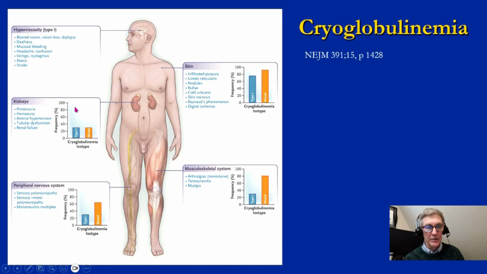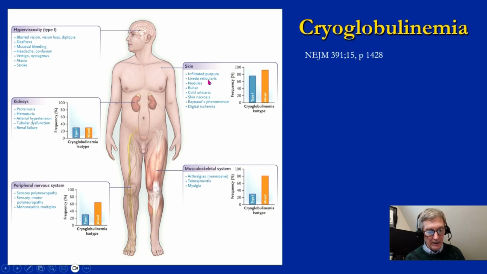Now, what does this do? What is the pathogenesis? Sometimes there can be central nervous system manifestations. This is more often associated with hyperviscosity, such as occurs with type 1, and they can get blurring of vision, trouble with vision, deafness, trouble thinking, confusion, vertigo, etc. Another manifestation is the skin.